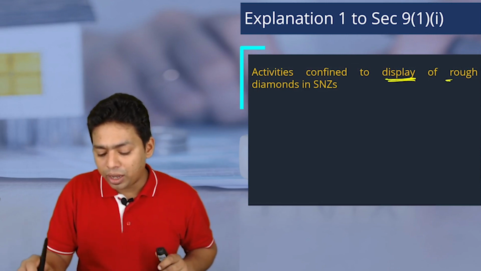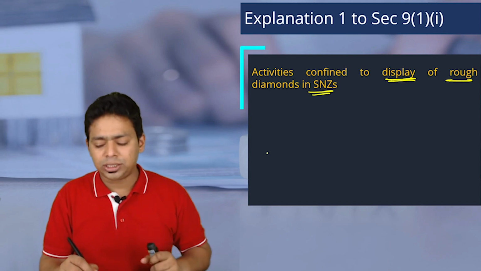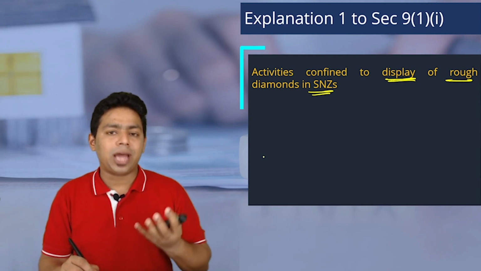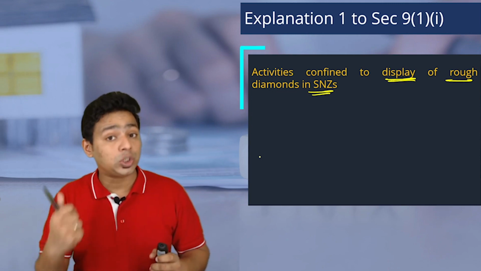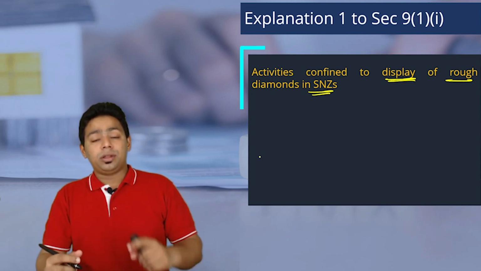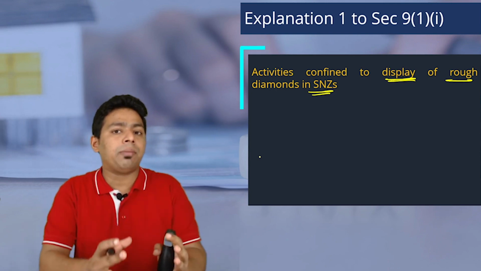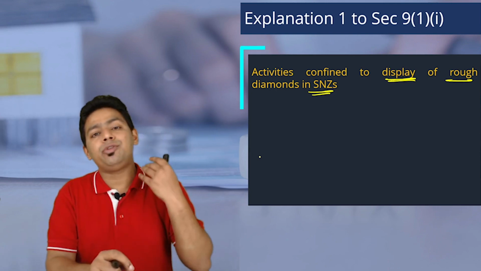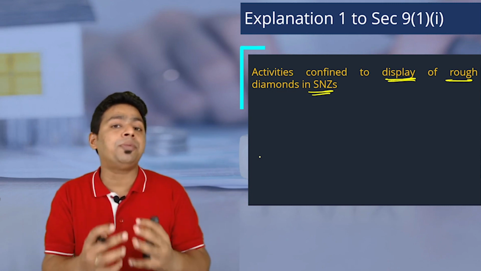Activities confined to display a rough diamond in specified notified zones. Please understand, India is very famous for diamond polish, specifically Gujarat, Surat. The whole globe has blind faith in us that if you give the raw diamond to us, we will polish it and give you the fine diamond, and we will not do any manipulation in that. That's what the name of Surat is.